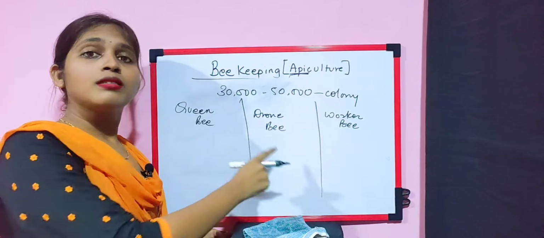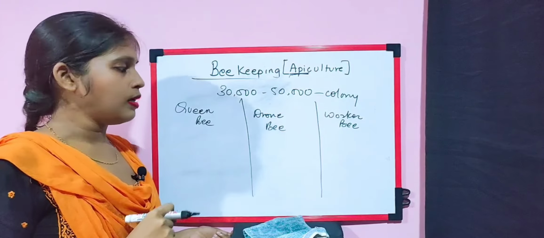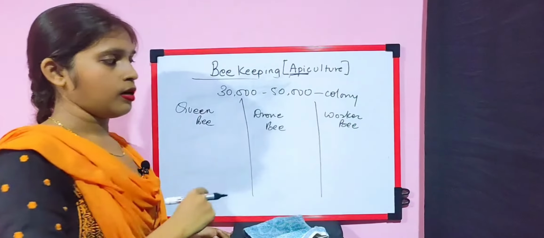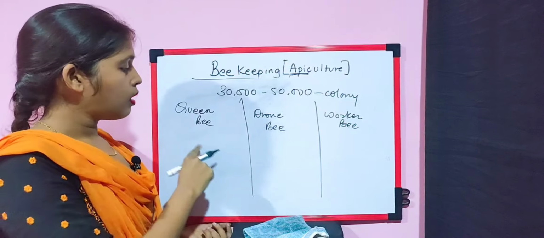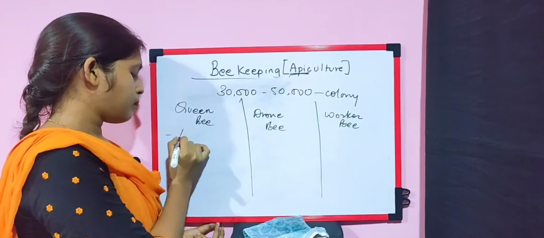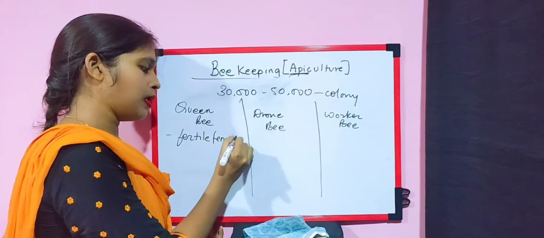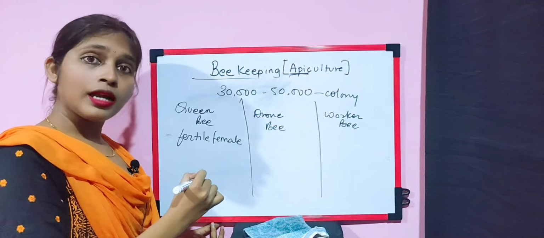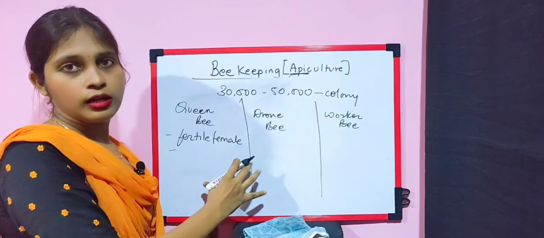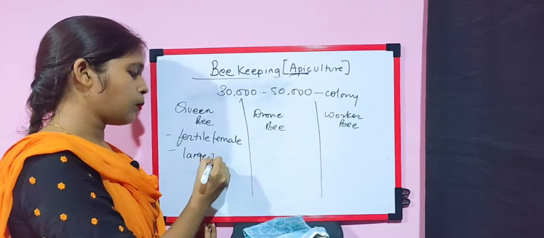And because of these three different bees, it is called polymorphism. Now, queen bee, drone bee and worker bee. You can see the images below. Now the queen bee is basically the fertile female, and it is the largest among the colony. It is the largest in size. You can see the size also.